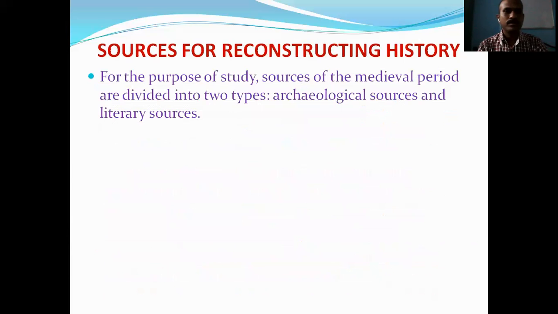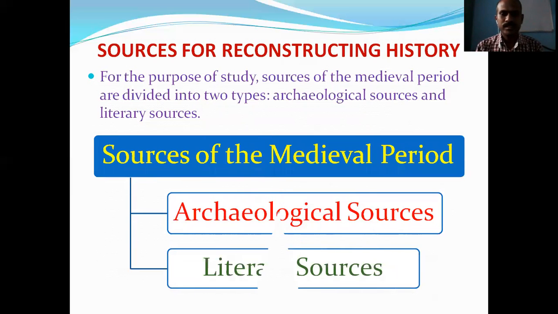So historians should be very careful about the study of these sources of history. For the purpose of study, the sources of the medieval period are divided into two types: archaeological sources and literary sources. It means the sources on which history is reconstructed or written are divided into two types. In the graphic picture we can see the division of the sources of the medieval period into archaeological sources and literary sources. Very simple to understand.